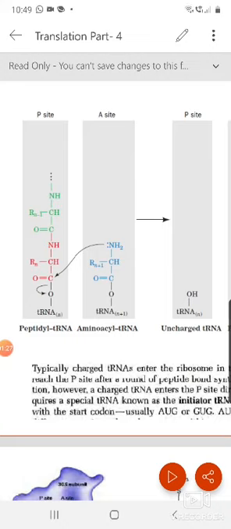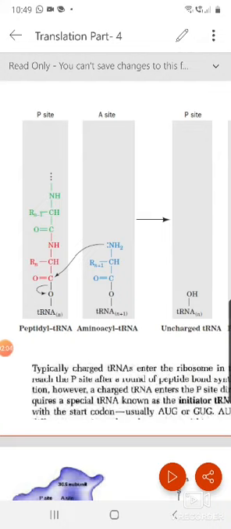How this peptide bond formation reaction takes place, we are now going to see the chemistry behind it. What we are showing here is that the ribosome catalyzes the nucleophilic attack of the amino group of the amino acid tRNA in the A site on the peptidyl tRNA ester in the P site, thereby forming a new peptide bond and transferring the growing chain, the nascent polypeptide, to the A site tRNA while displacing the P site tRNA towards the E site.